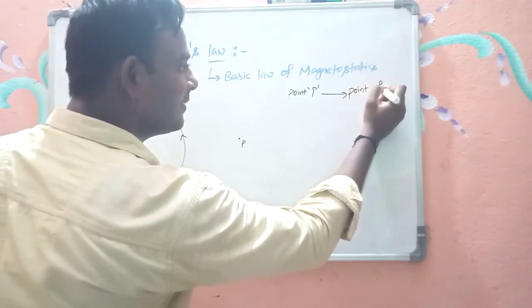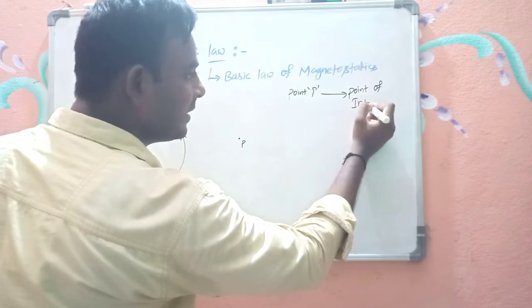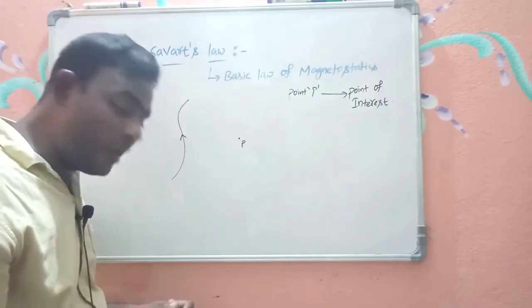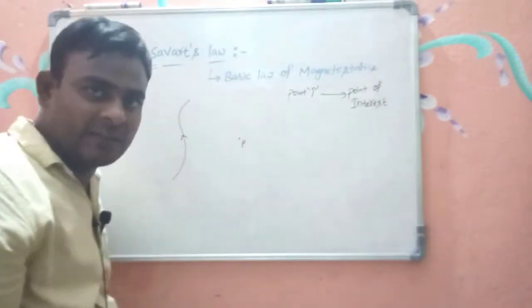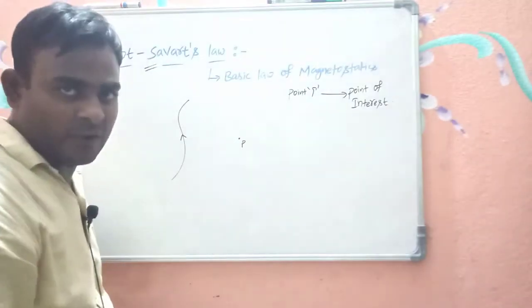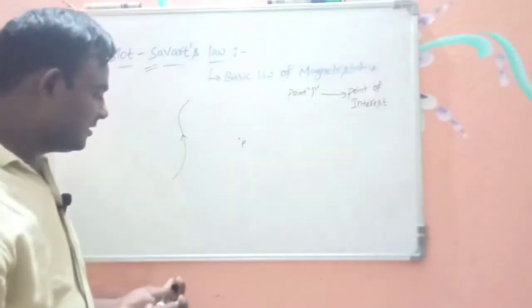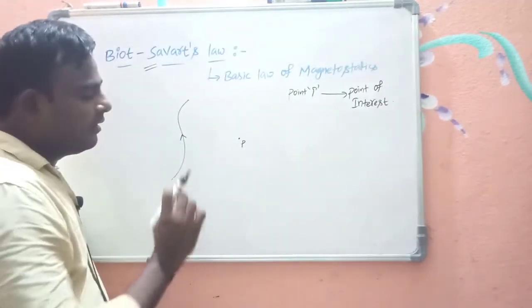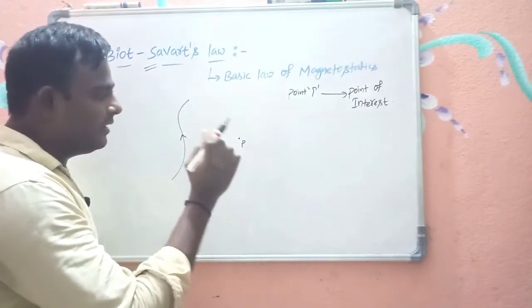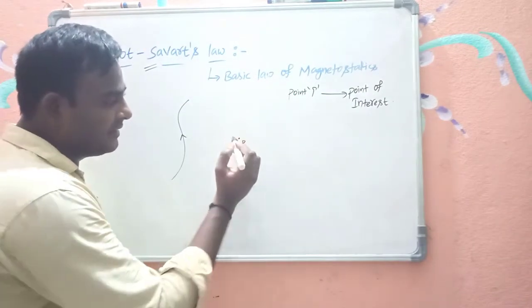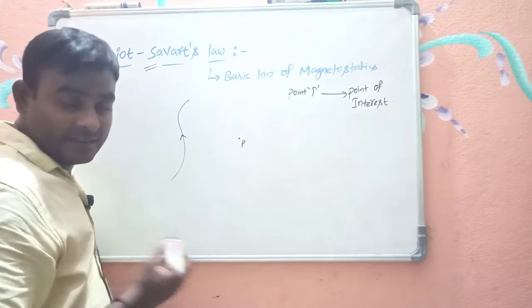Point of interest is nothing but the point where I want to find the magnetic field, or the electric field. I have an arbitrary shaped current carrying conductor, and I want to find the magnetic field at this point P due to it.